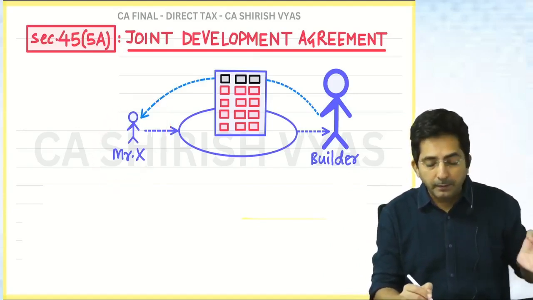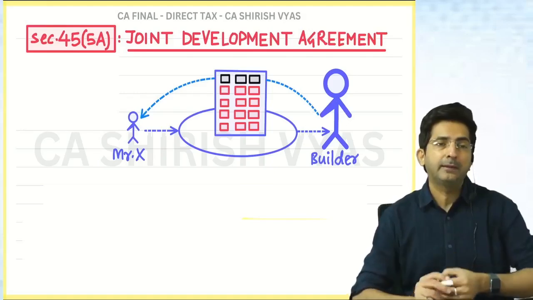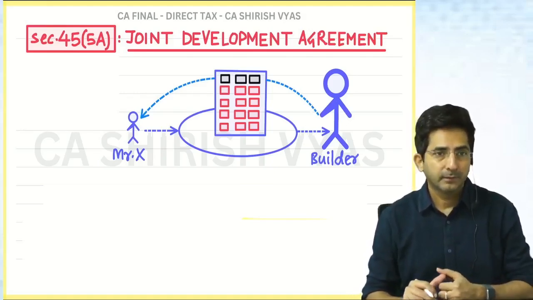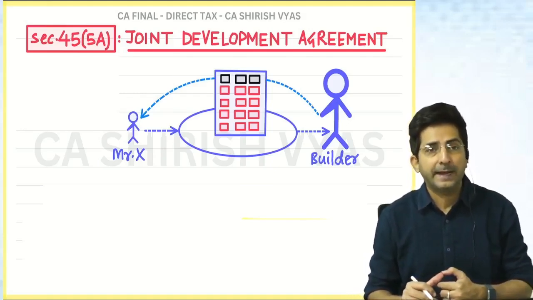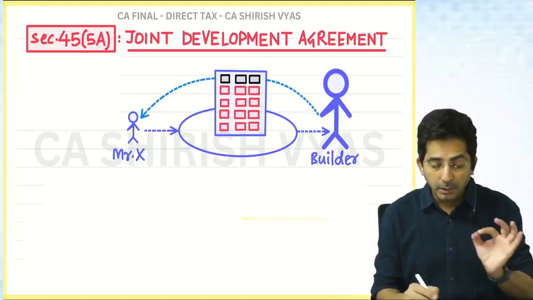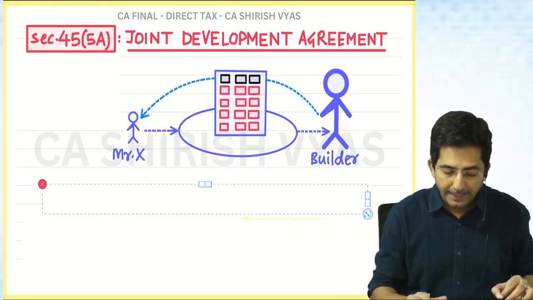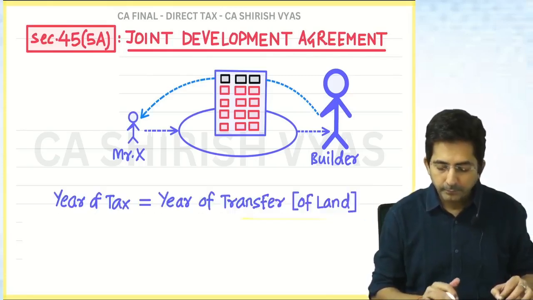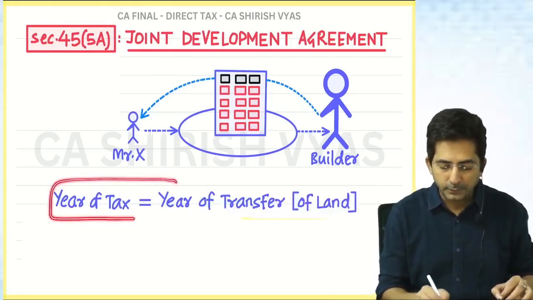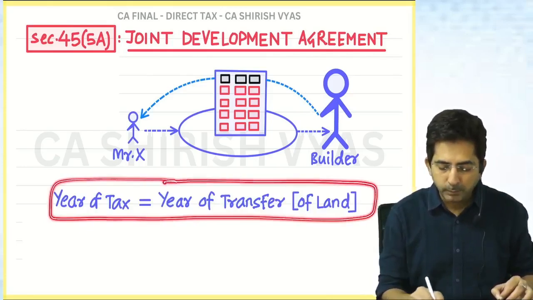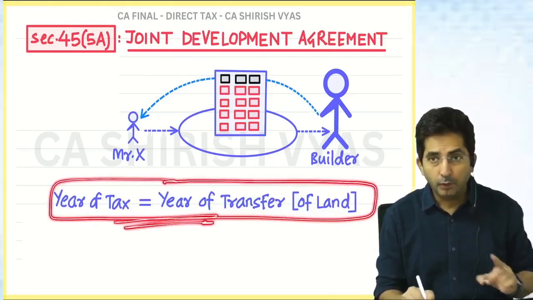Okay, now tell me, in which year will this capital gain be taxed? What will be the year of tax? Generally, what is the year of tax? Tell me. Year of tax is the year of transfer. Where did I explain this point? Section 45(1).